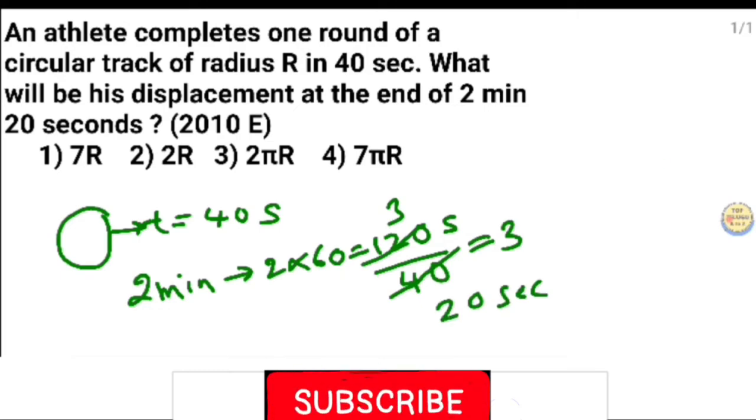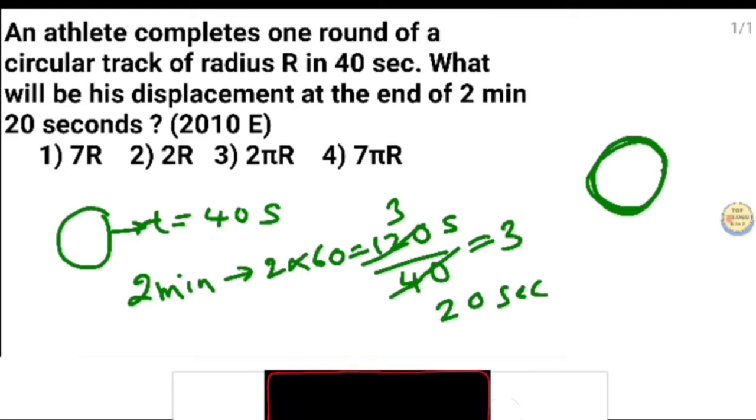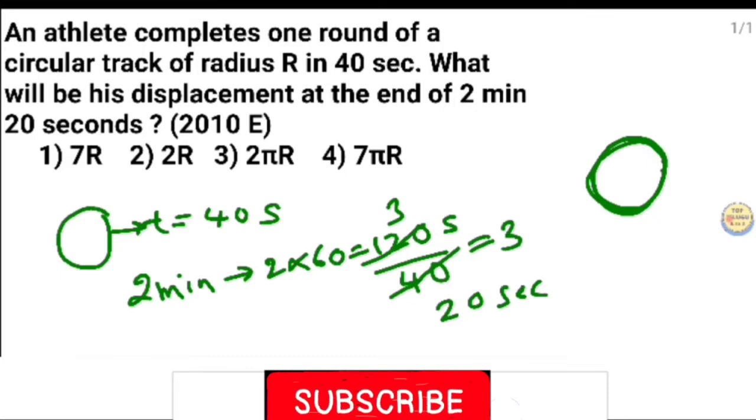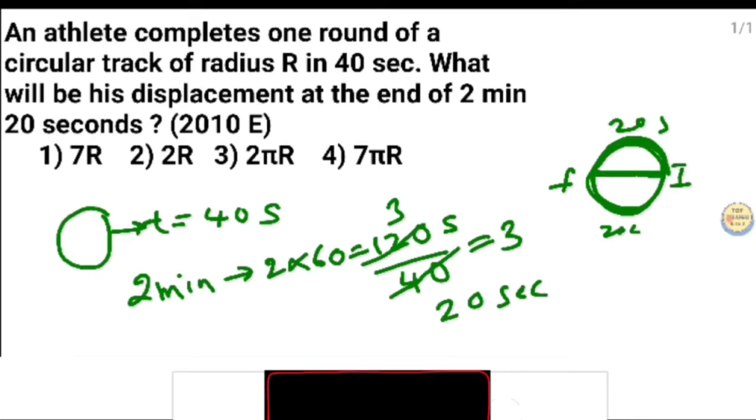So starting from here, he completes 1, 2, 3 complete rotations, remaining 20 seconds. For completion of one circle is 40 seconds, so half of it is 20 seconds, from here to here. This is the starting point, the initial point, and this is the final point. This is 20 seconds and the remaining 20 seconds. For 20 seconds this is a half circle.